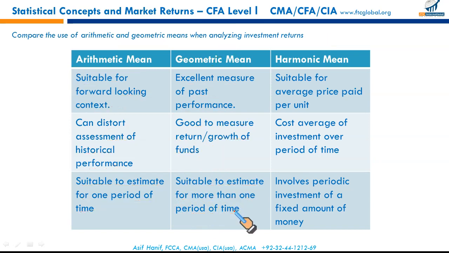So where do we use the harmonic mean then? The key point to remember: arithmetic mean is for the single period return in the future, and geometric is for more than one period in the future, so it has a longer time horizon for the prediction of future returns, while this is just for a single period. Harmonic mean is specifically used when we make investments in different phases, and the price of investment needs to be averaged. In that situation, we use harmonic mean.